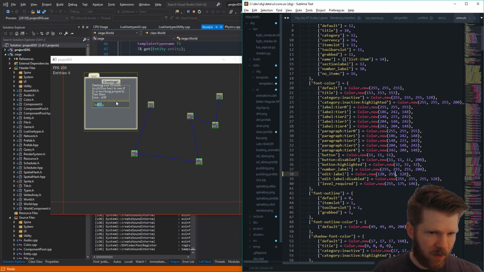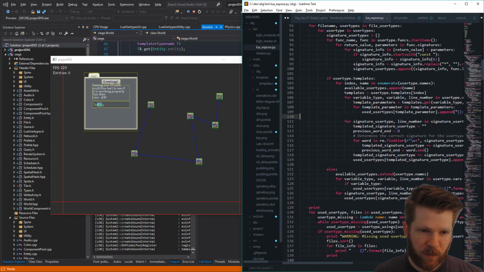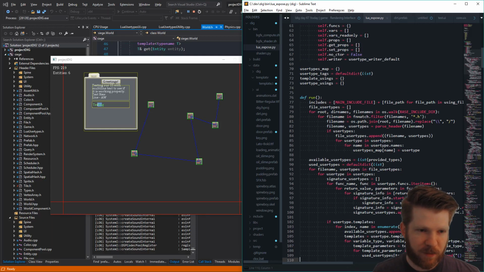So we did our Lua bindings using Sol, and then we exposed our prefab stuff, got hot reloading for that. We exposed our UI to Lua, and then we did hot reloading for that using Sol, awesome library, and our now somewhat bad but somewhat usable Lua exposed Python script, and yeah, that's it.